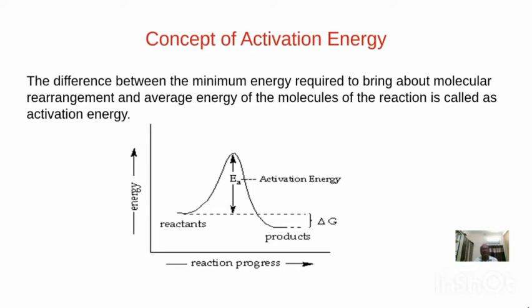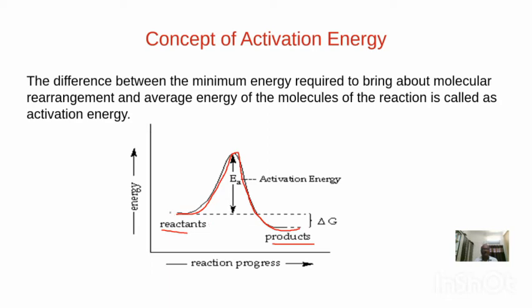So in this graph, it is a graph between what? Energy and reaction progress. Actually, we say reaction coordinates. Energy versus reaction coordinates, reactants and products. In order to convert the reactants into products, these reactant molecules have to cross over the energy barrier.